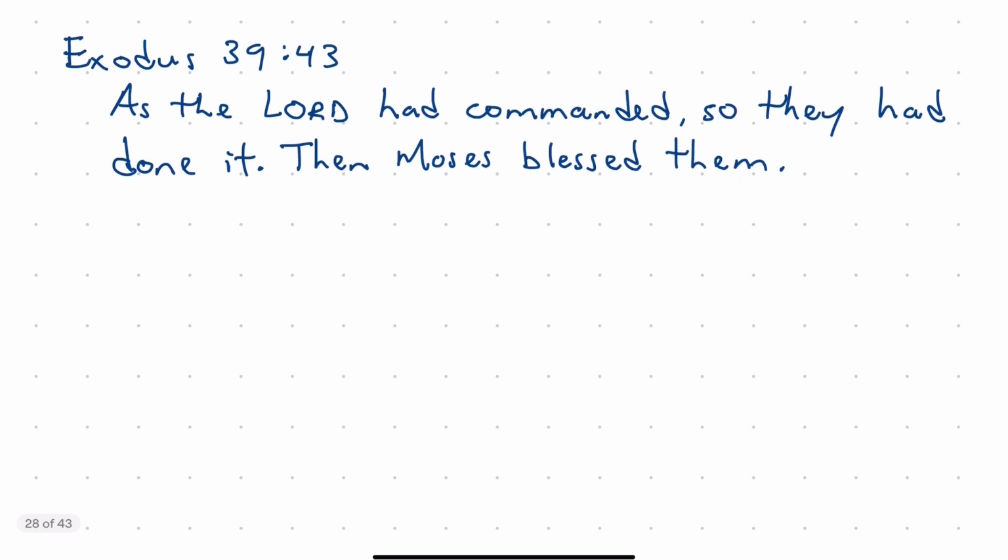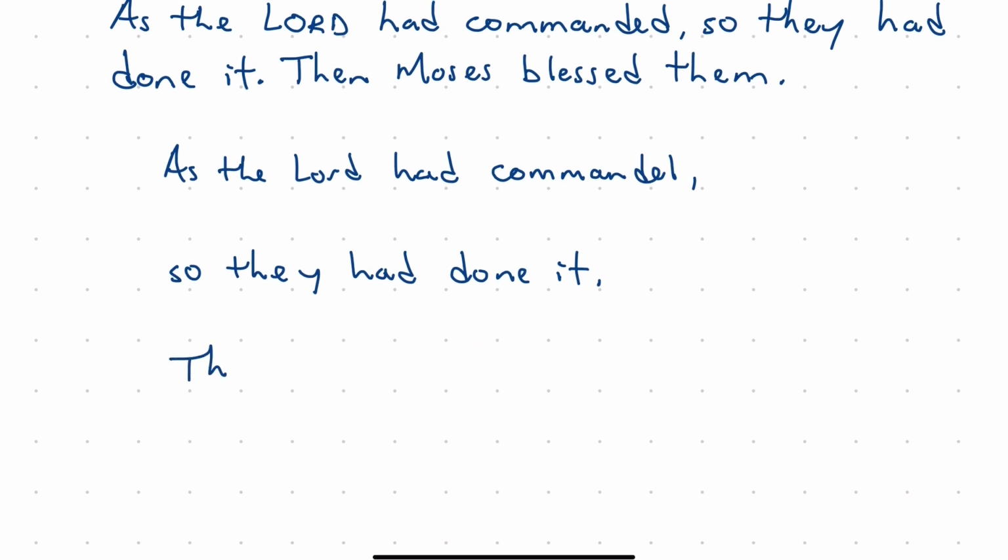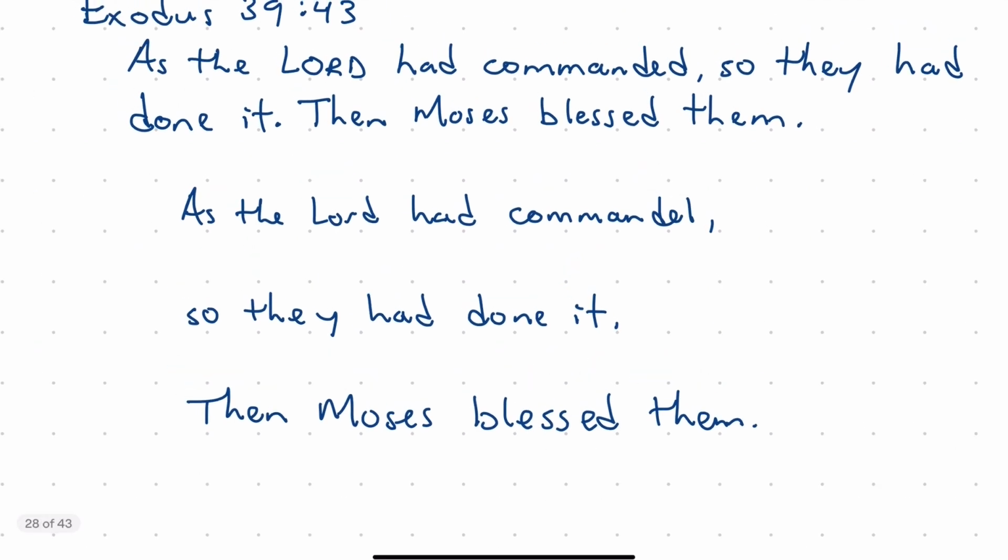So let's write it out that way and begin to look at the relationships. As the Lord had commanded, comma, so they had done it, period. Then Moses blessed them. So we have multiple relationships to consider.